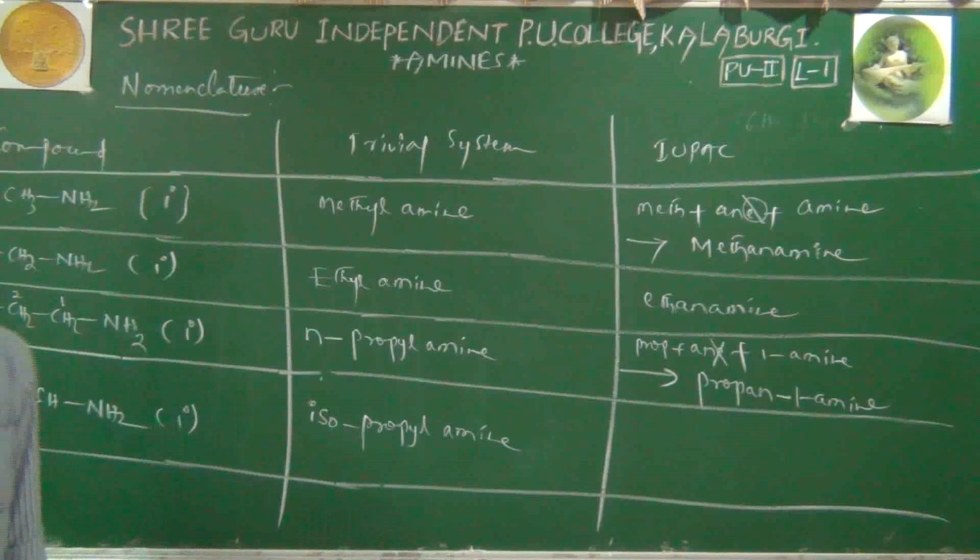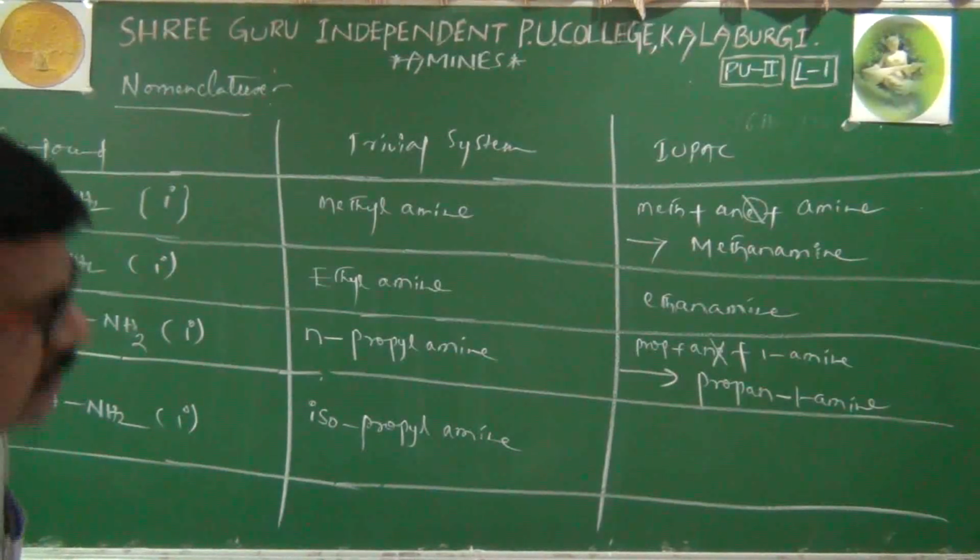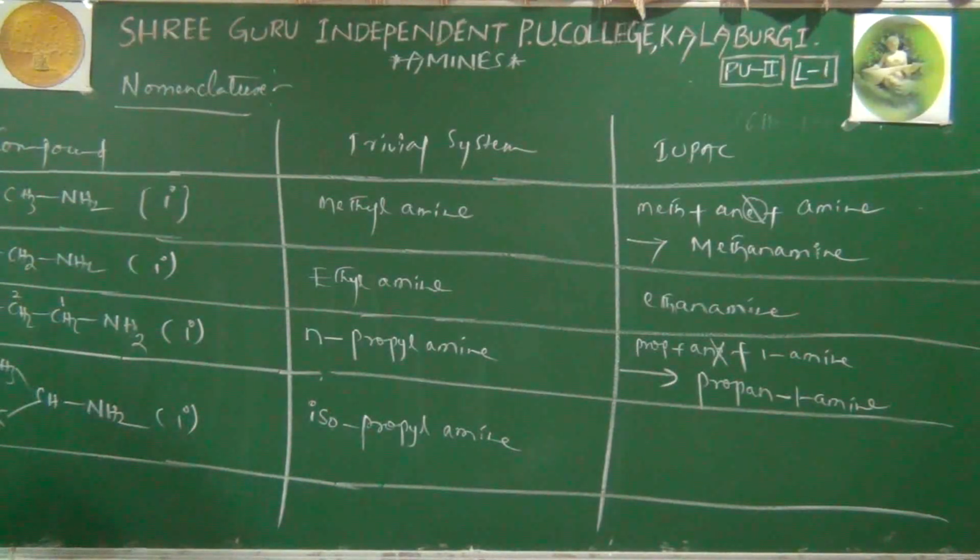Now we'll go to the IUPAC name. In the IUPAC system, again we have to give the number to the parent chain. Here we have given a number from this carbon, because that carbon is directly attached to our main functional group. In this case, the NH2 attached carbon is this one. If you start like this, 1, 2, that is wrong, because it is a middle carbon. Don't write numbering from the middle carbon.